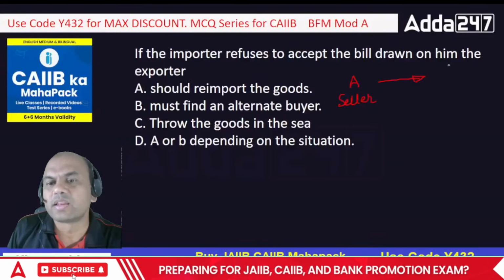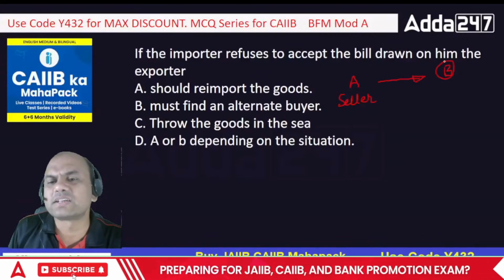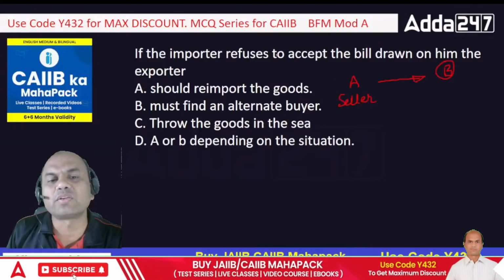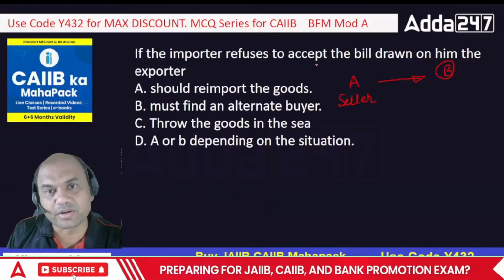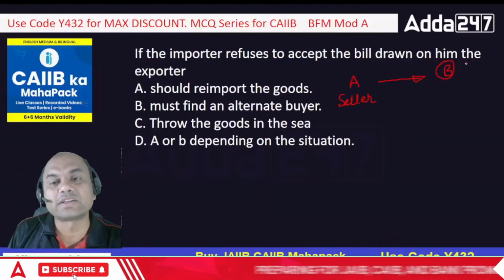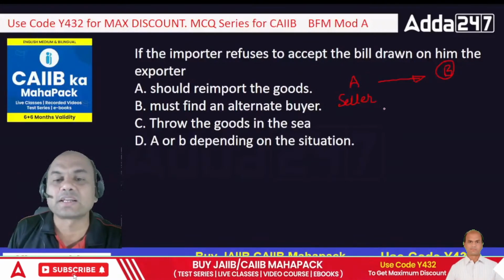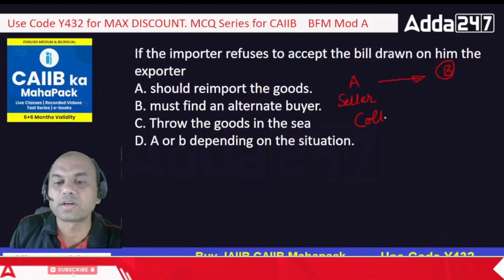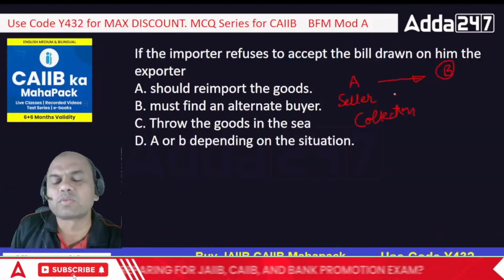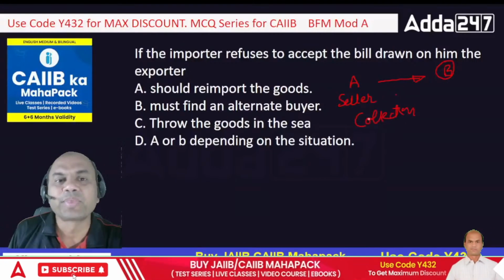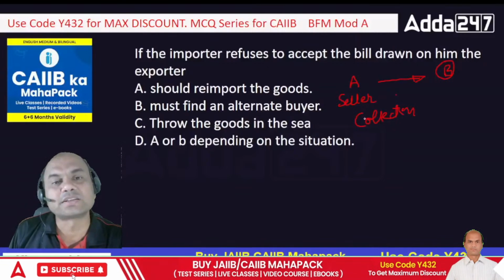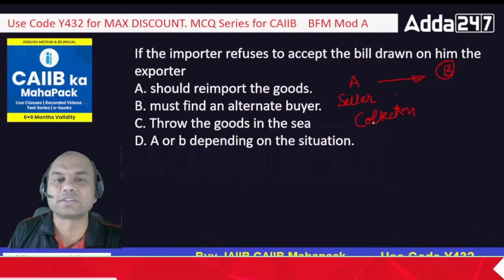Now you'll say, sir, if you have sold the goods, that agreement is already done, then why should the importer refuse to take the goods? These things happen practically. That's why we have LCs, to avoid such situations. This is called collection basis. This is collection. There are 2-3 types. There are total 4 types of payment systems or trade systems. One is open account, second is collection, third is advance payment, and fourth is LC.